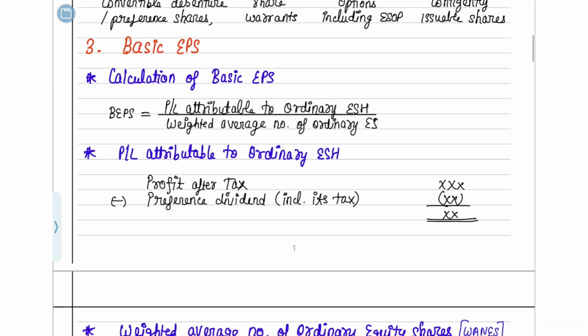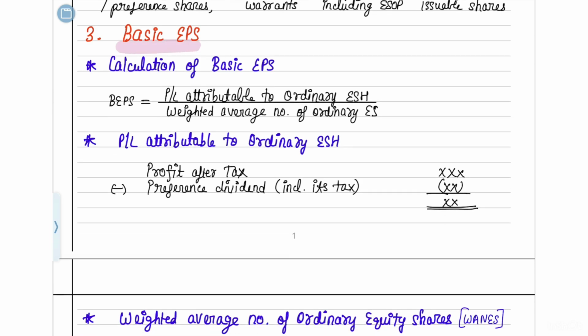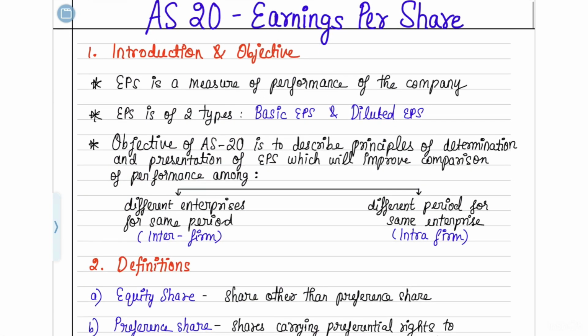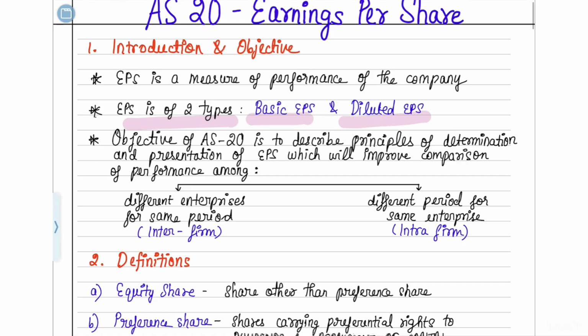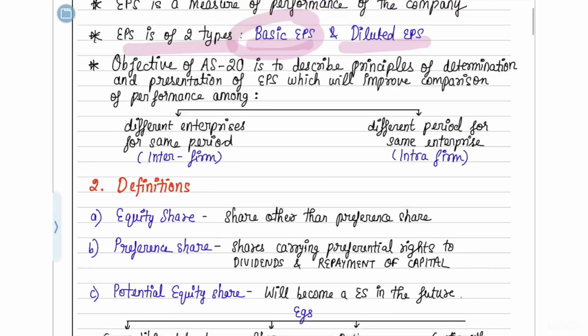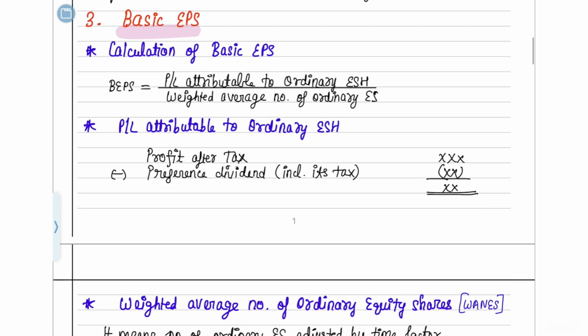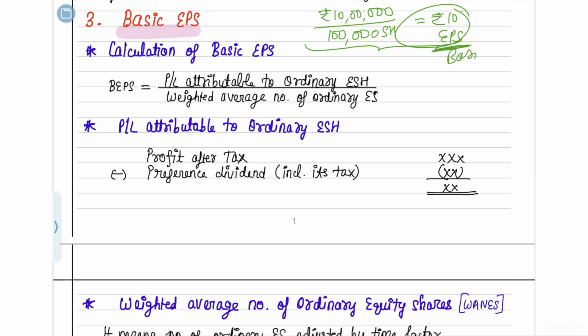Okay, so next we are going to understand basic EPS. Remember I told you at the start that EPS is of two types, basic EPS and diluted EPS. Now we are going to first understand basic EPS. I told you in the starting itself, if the company is earning 10 lakh rupees and this 10 lakh rupees is going to be distributed between 1 lakh shareholders, then 10 rupees is going to be your earnings per share. This EPS of 10 rupees is called your basic EPS.